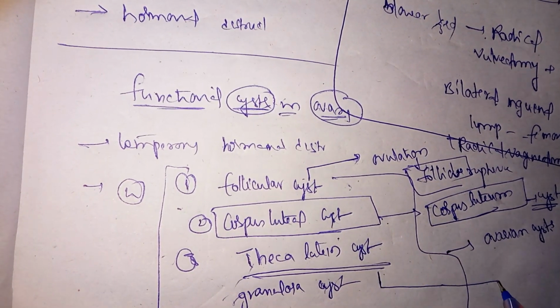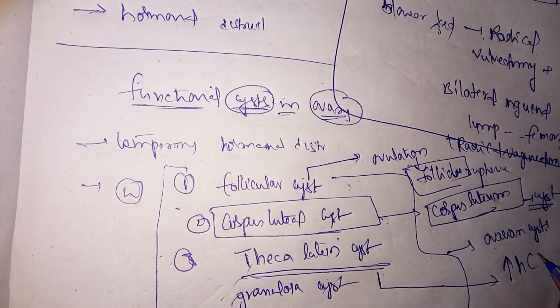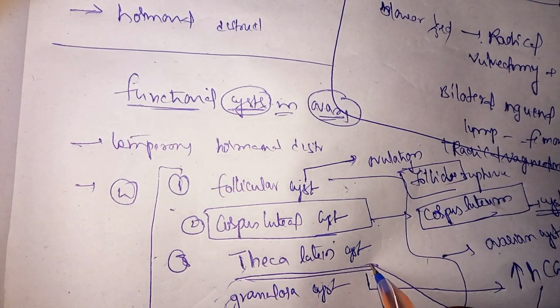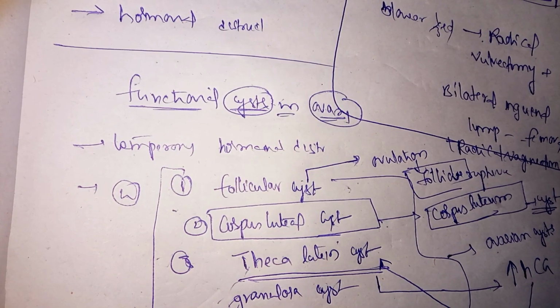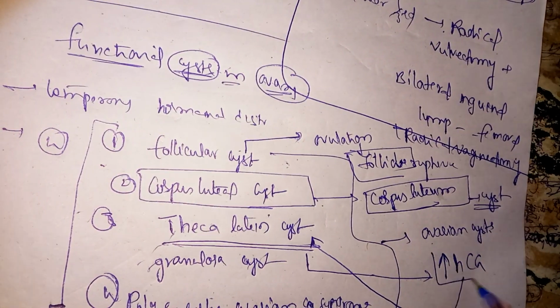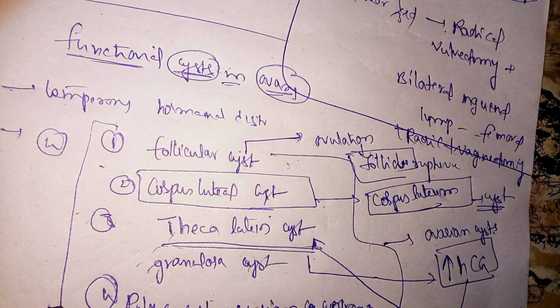Thecal luteal cyst, here what happens is there are increased levels of HCG. Due to this increased level of HCG, there is formation of thecal luteal cyst in the ovary. So when do we see increased levels of HCG?